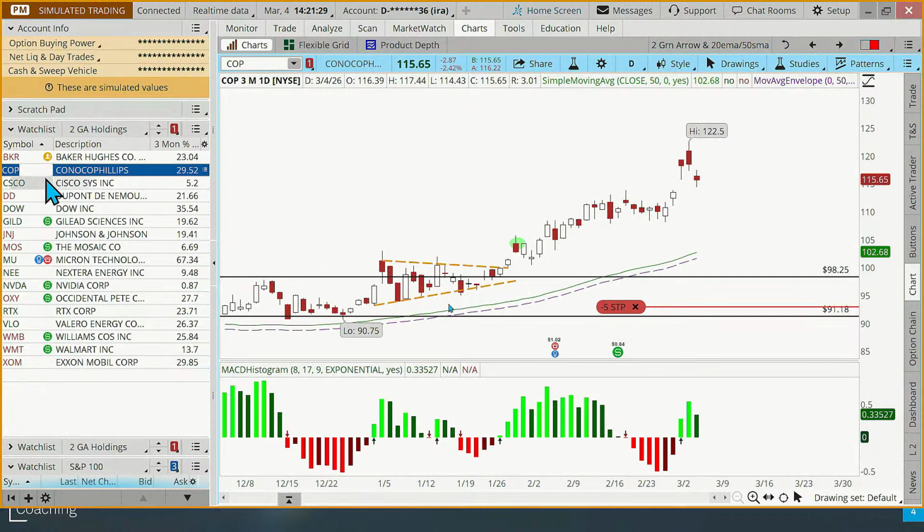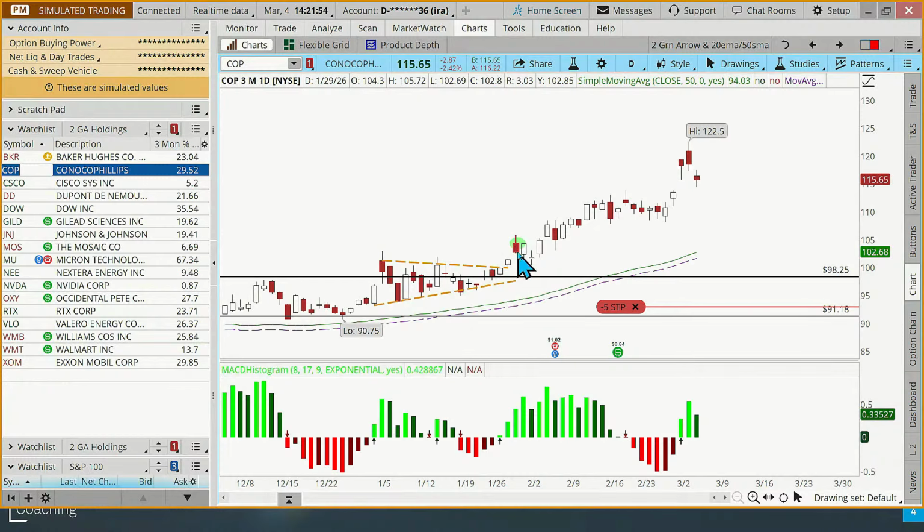Okay, COP. Okay, right side of the chart. Are we above the moving average? Yes. Do we have a new green arrow on the MACD? Well, fairly new. So if you wanted to add to a position, people have asked me in the course of going over these positions and rules, when do we add or when can I sell? Well, this is meant to be a longer term investing plan.